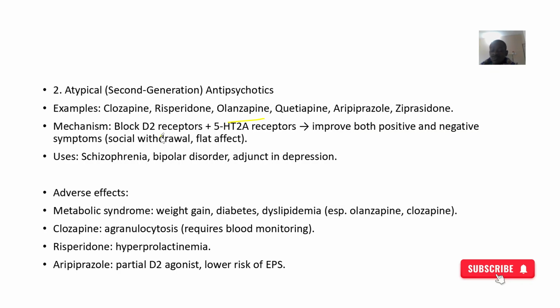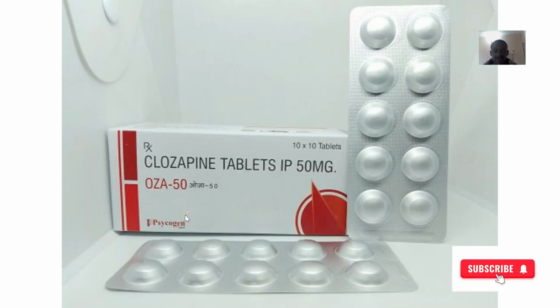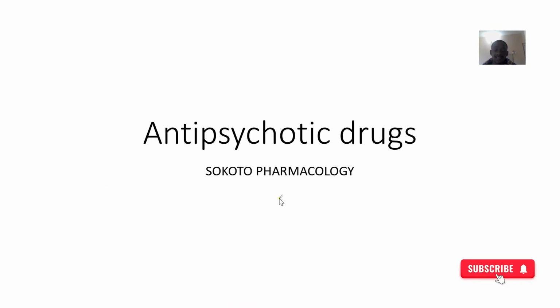Those ones block both the dopamine D2 receptors and also what? 5-HT2A receptors. So they improve both positive and negative symptoms. That is in treating schizophrenia, bipolar disorders, and also depression. They can cause metabolic syndromes like weight gain and diabetes. But you can see that their side effects are not as crazy as these guys. So that's for the atypical and typical generations of antipsychotic drugs.